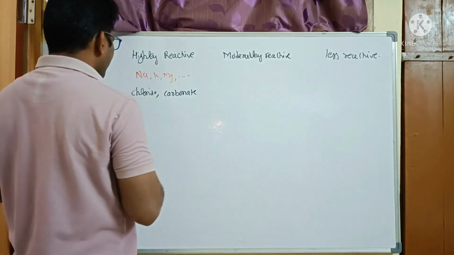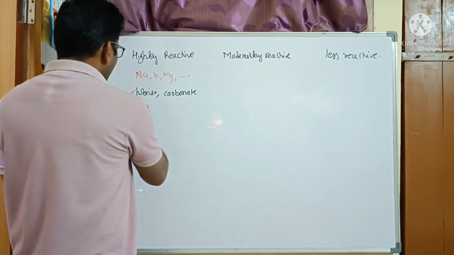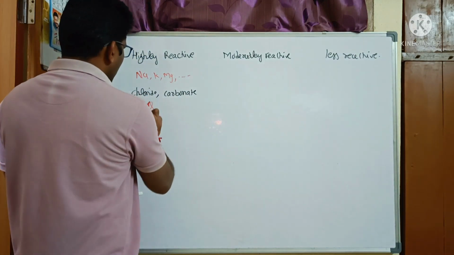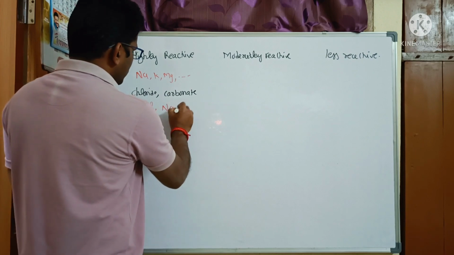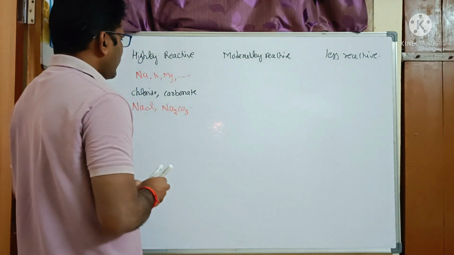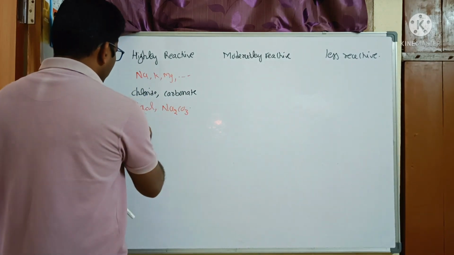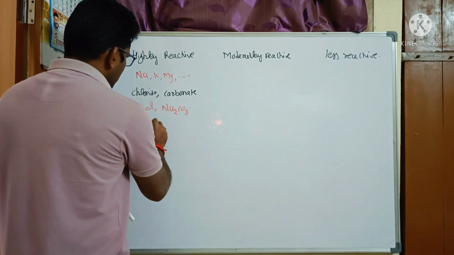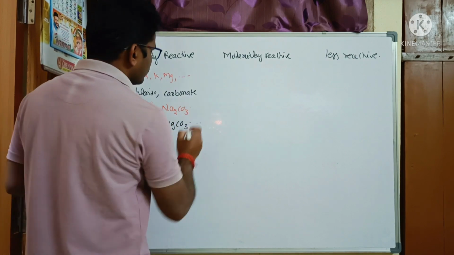Sodium is available in the seawater in the form of sodium chloride, and also in the form of sodium carbonate. Magnesium is available in the form of magnesium chloride as well as magnesium carbonate.